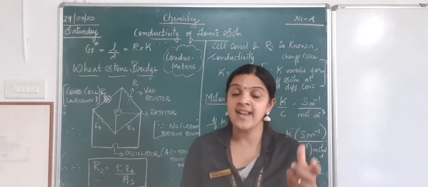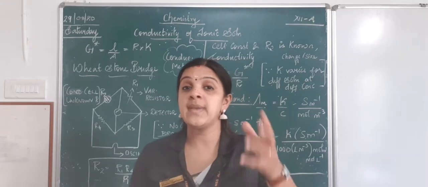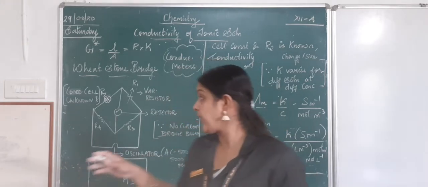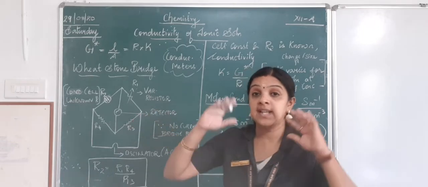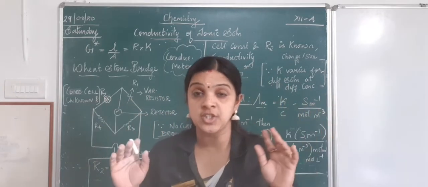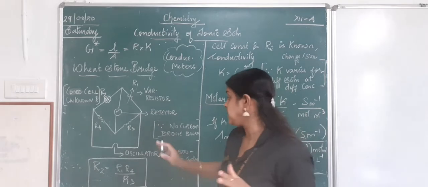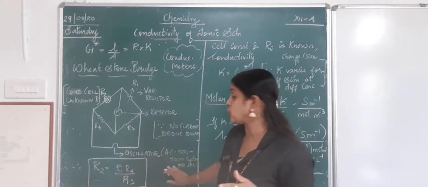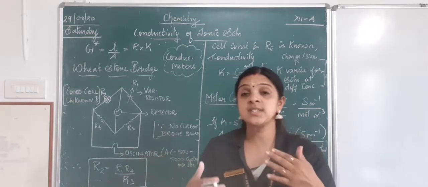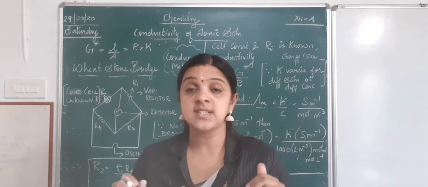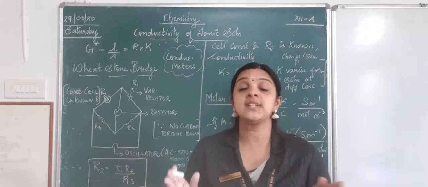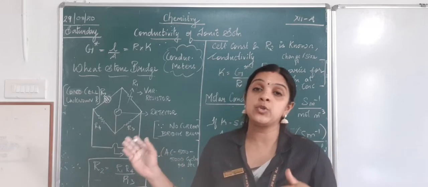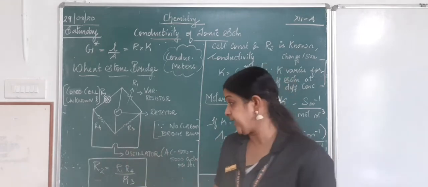Yes, when we use a direct current, it will make the reaction happen. So when there are reactions happening inside, what will happen? The entire composition will change. So we don't want that to happen. So we use an alternate current so that the reactions are kept nil. That is, the reaction keeps on fluctuating. The reaction happens in both the directions. So you will be able to calculate the answer correctly.